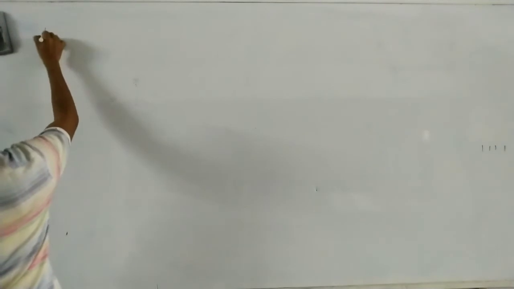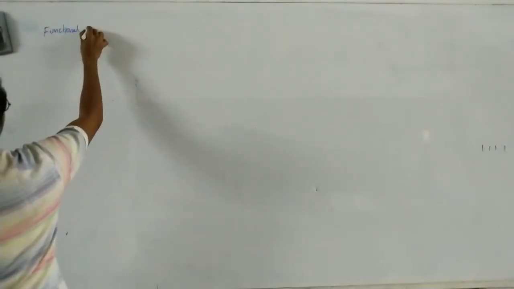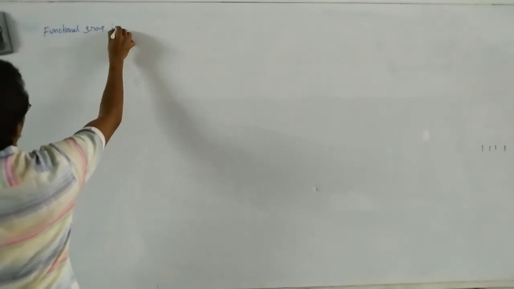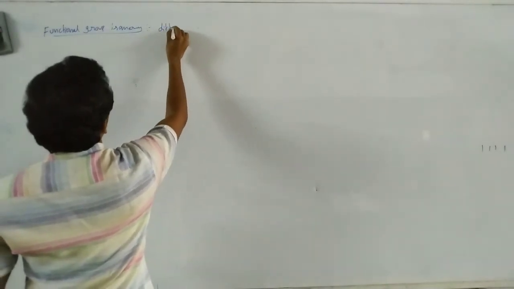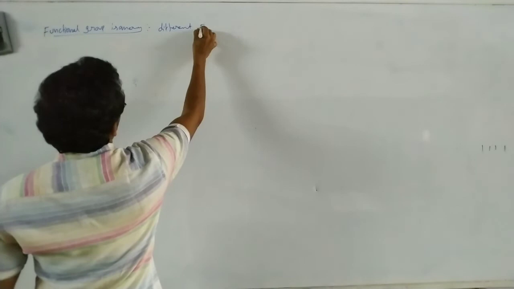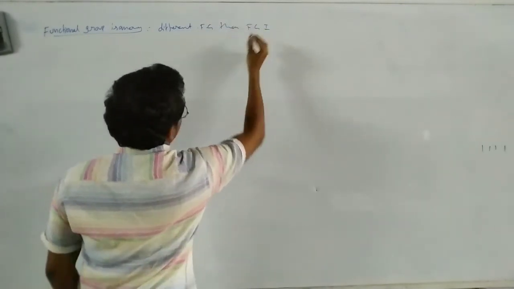Okay. Next type of structural isomerism, that is functional group isomerism. If different functional group, then functional group isomers.